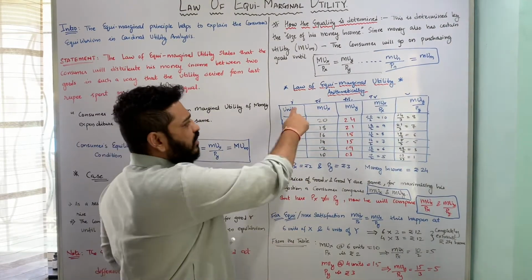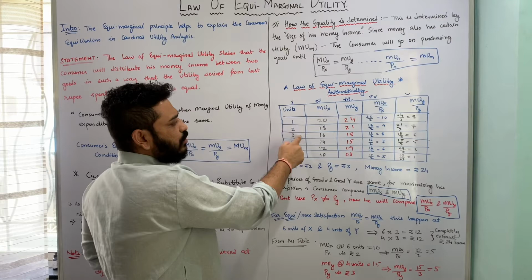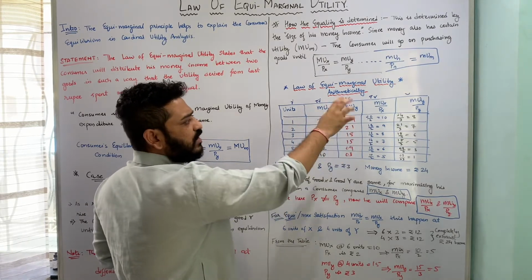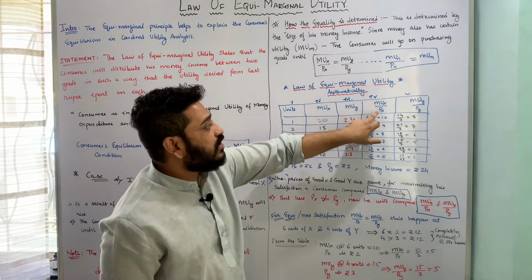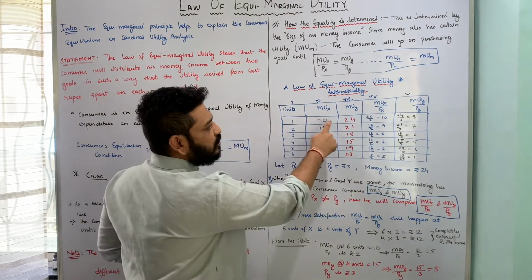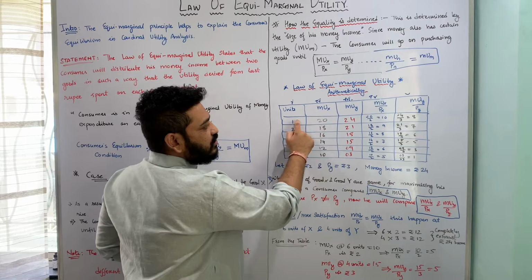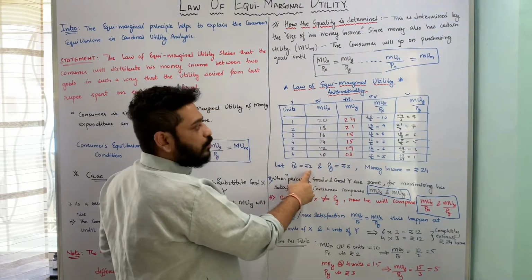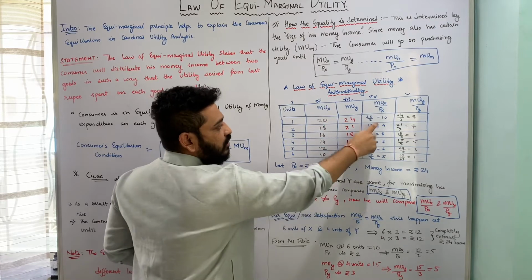So let us now look at our table. The first column is about units, second is marginal utility of X, third is marginal utility of Y, fourth is now looking at marginal utility of X to price of X. Now what is marginal utility of X? At first unit, 20 divided by what is the price of X? Price of X is 2 per unit. So 20 divided by 2 gives me 10.